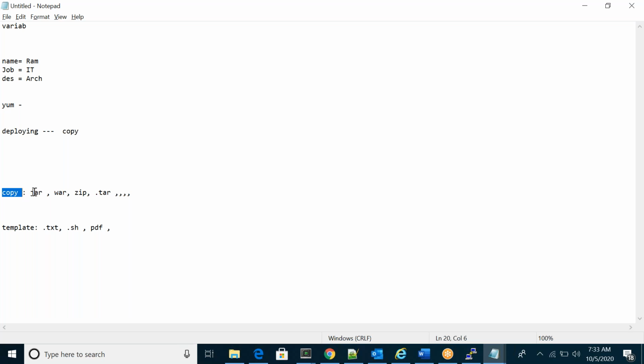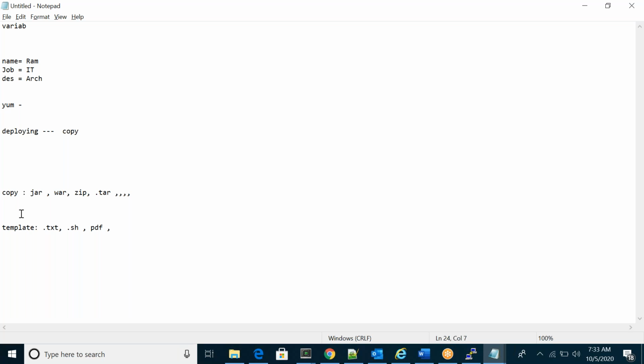Okay. Here, for things that come as binaries, like applications such as jar, war, zip, tar, we will use the copy module. Templates are files which we can open and read, for example text, SSH, PDF, or any templates. If we want to deploy or copy from source to destination, then we'll use the template module. Both are the same, copy and template.